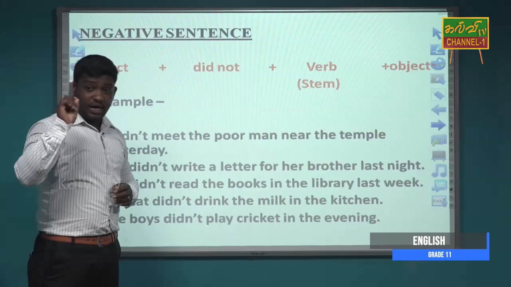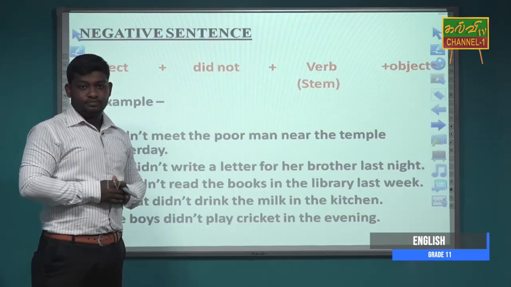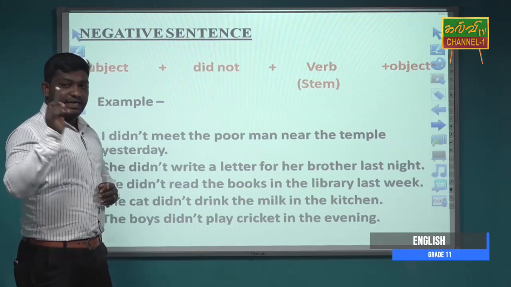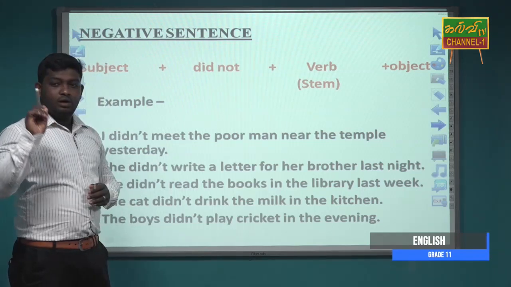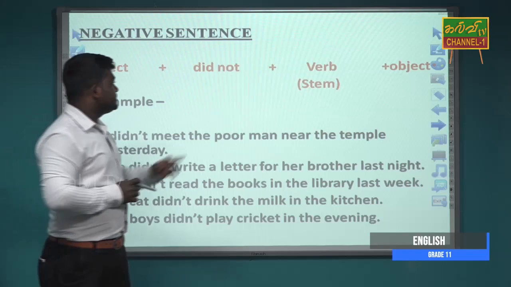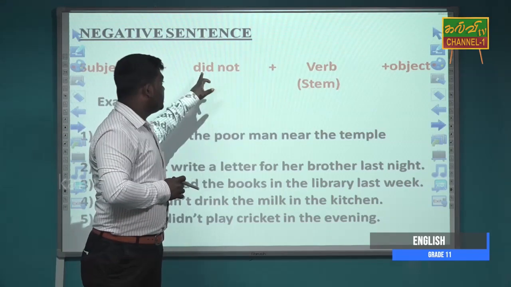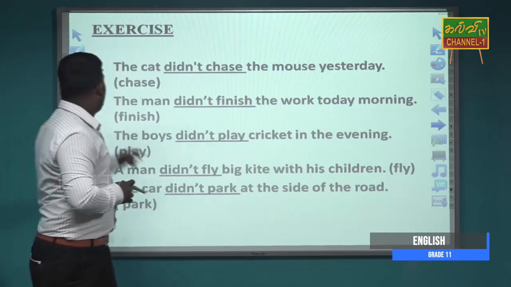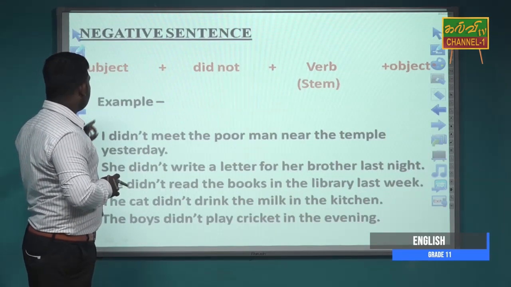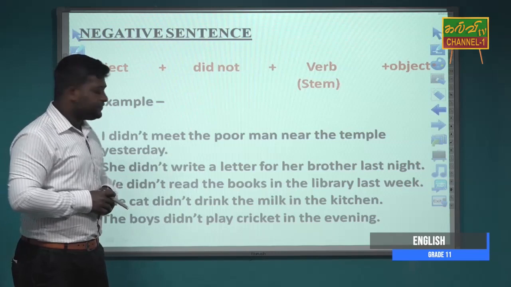Did is the past form of do. So it is easy to know that we simply use the verb stem because of did. And here are the sentence examples for you.